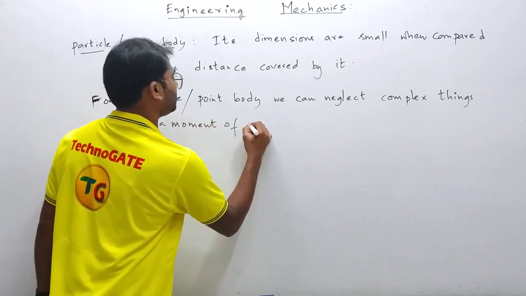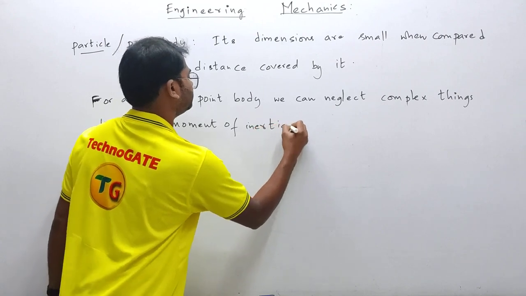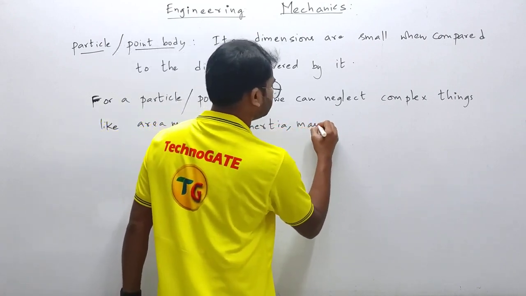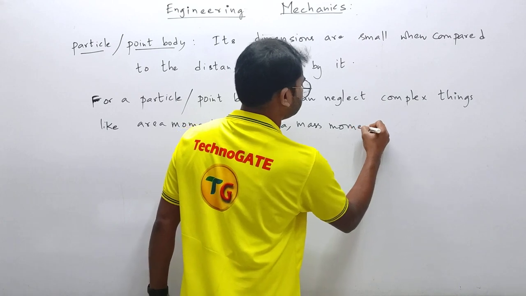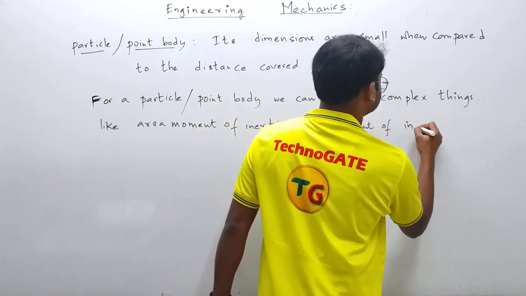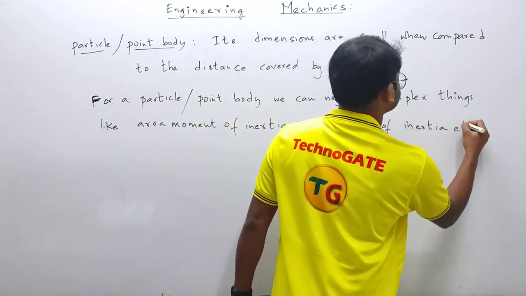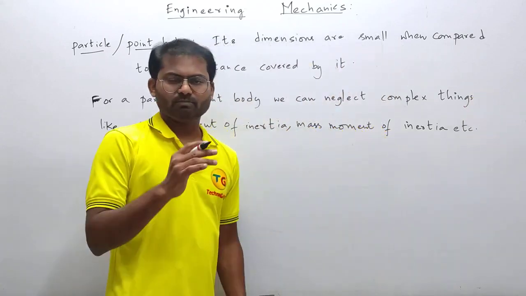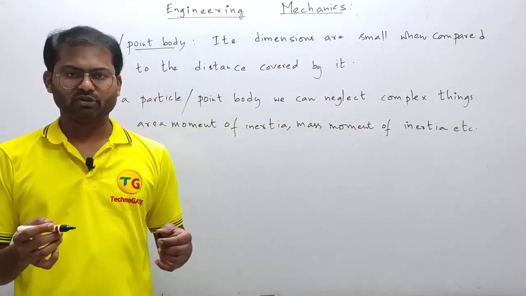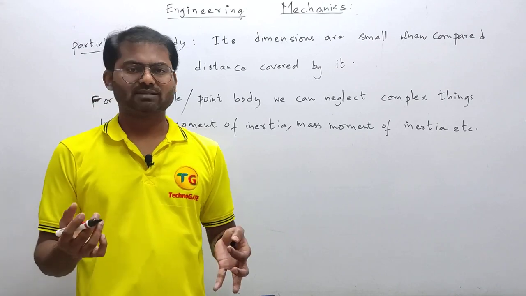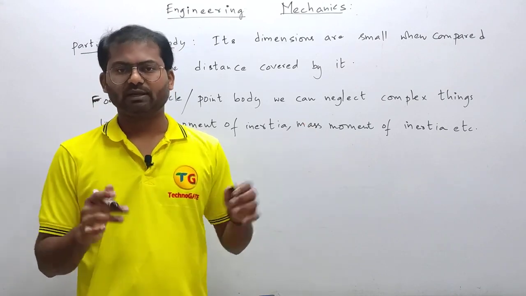You'll understand what all these things are later. Mass moment of inertia, etc. Clear? So simply take whatever the total value of velocity is, whatever the total value of mass is, and you can deal with that. Clear, guys? Okay.